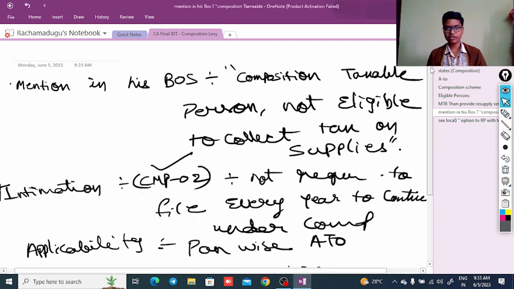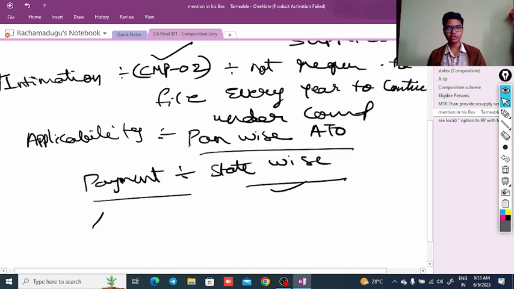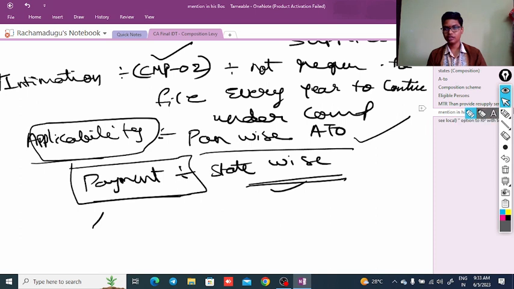And one more last point is applicability. Point-wise, aggregate turnover is PAN-wise and payment is state-wise. Generally, in case of applicability, we need to take the aggregate turnover PAN-wise, that is on all India basis, whereas for payment it needs to be state-wise. That's the discussion we have made today.